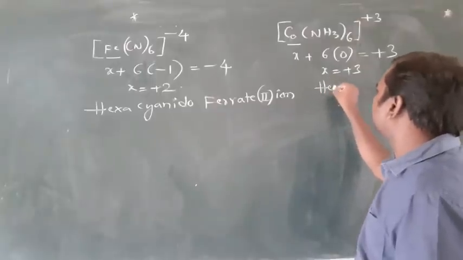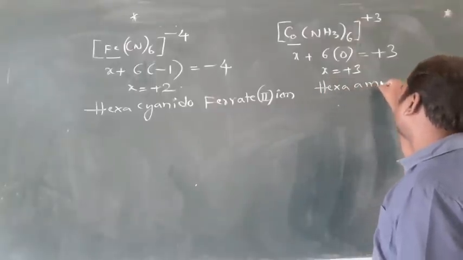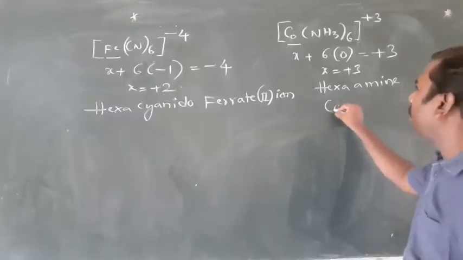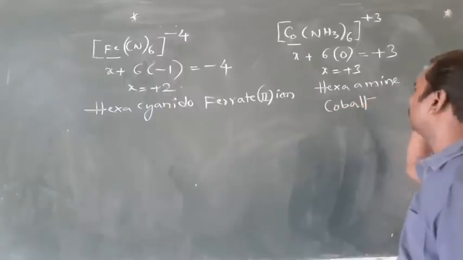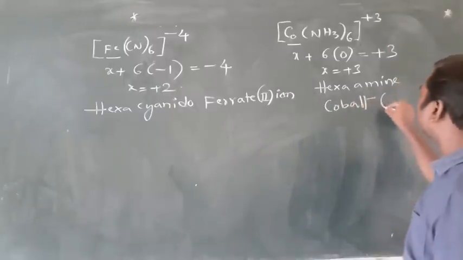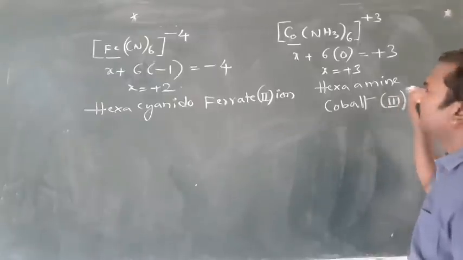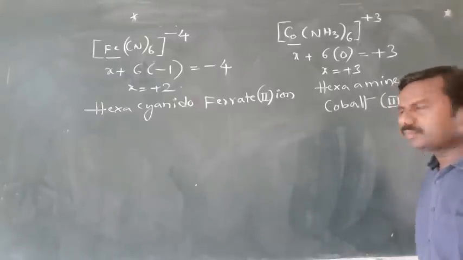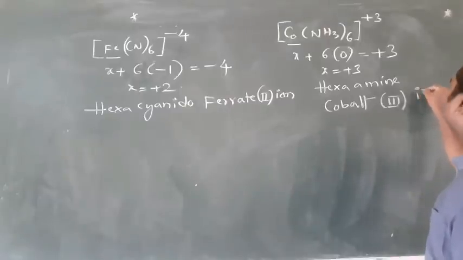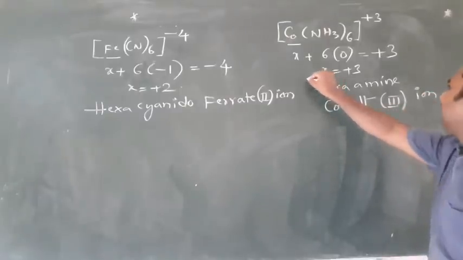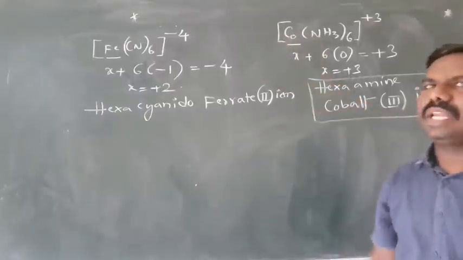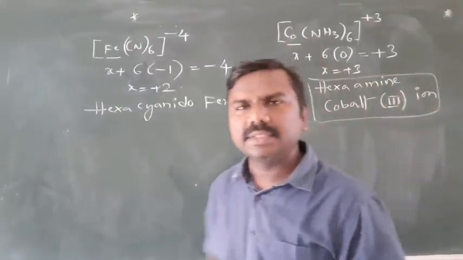Hexaamine cobalt. Oxidation state is 3. So now this is an ion. The name is hexaamine cobalt 3 ion.